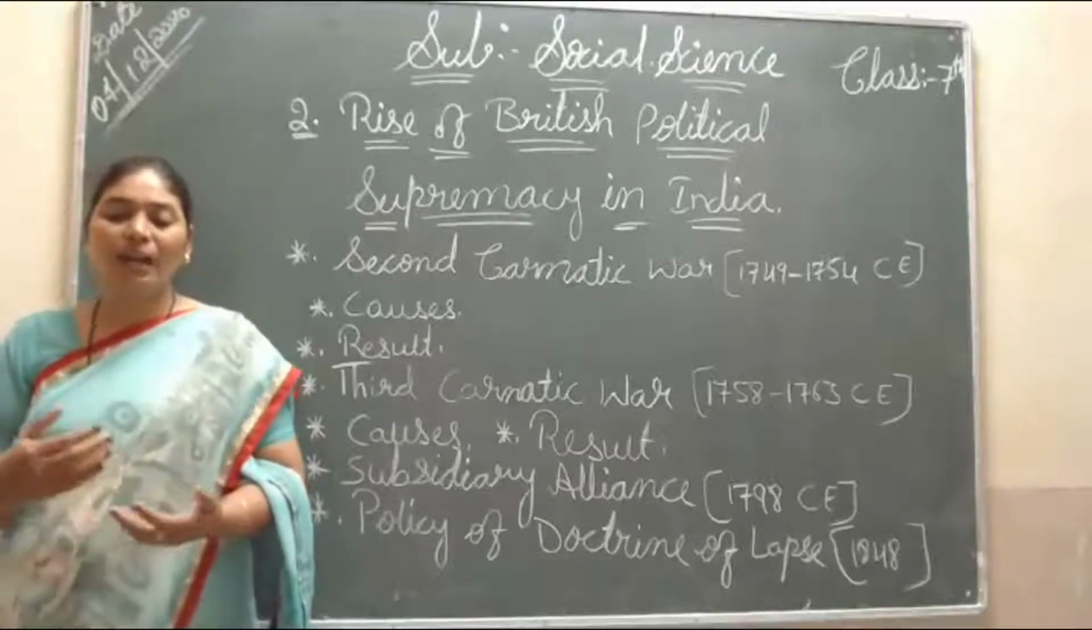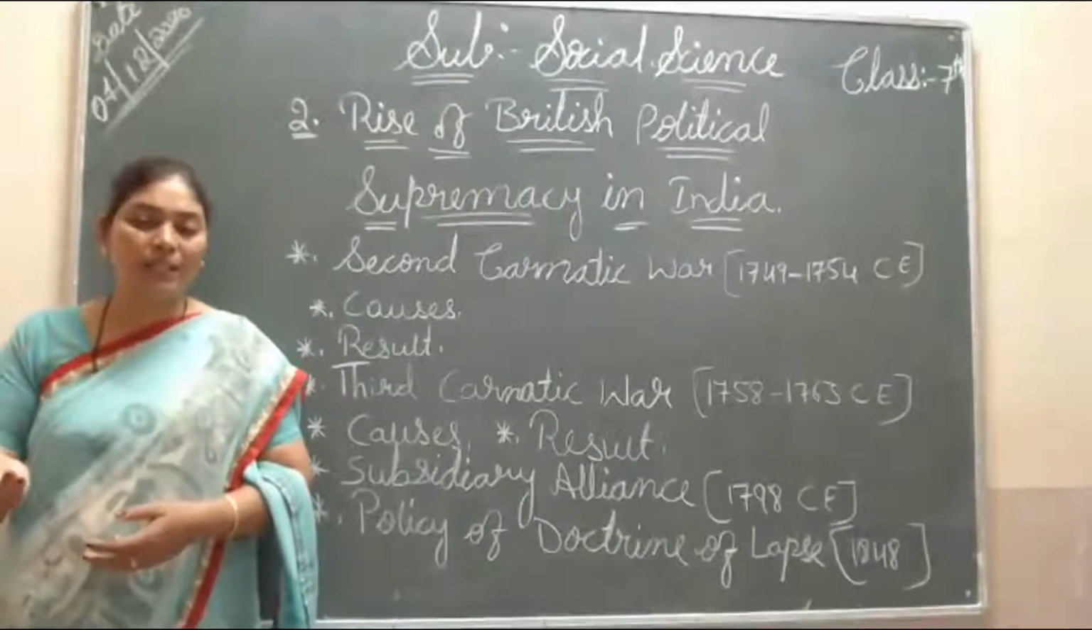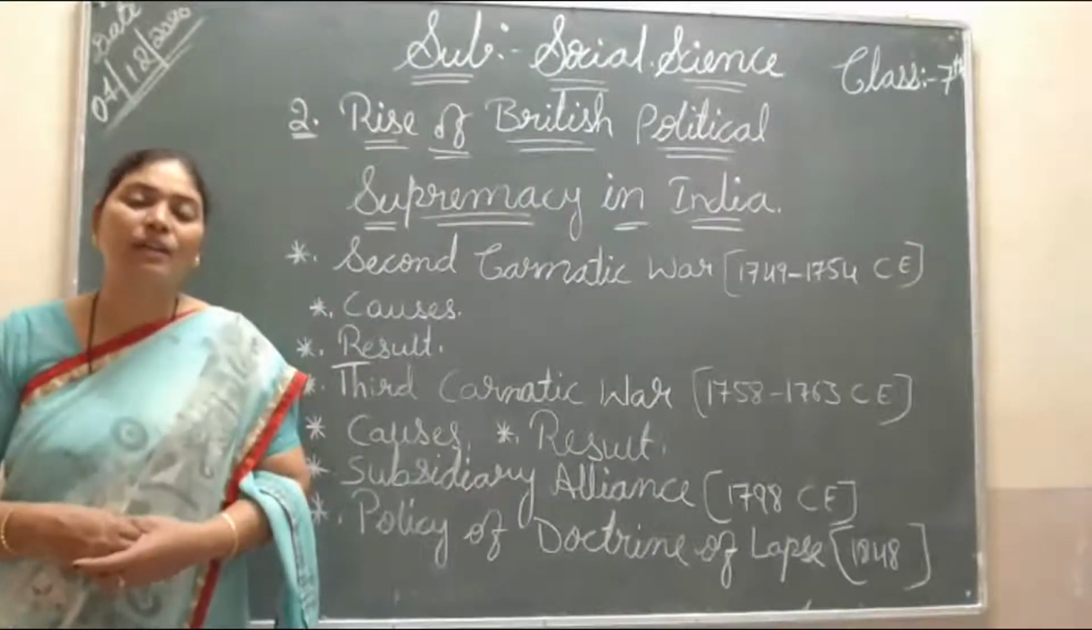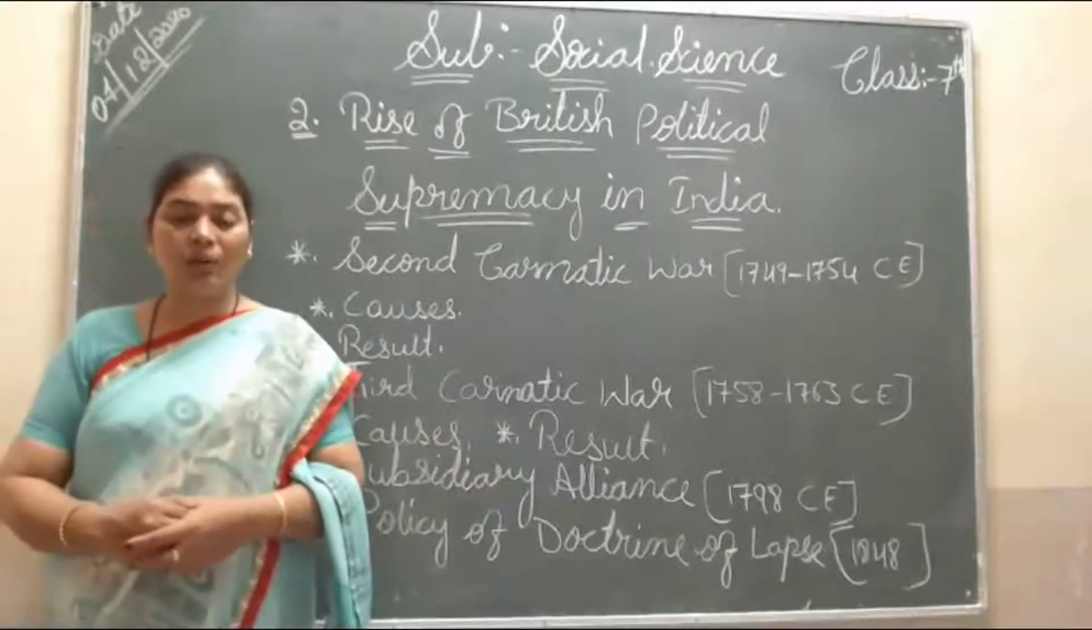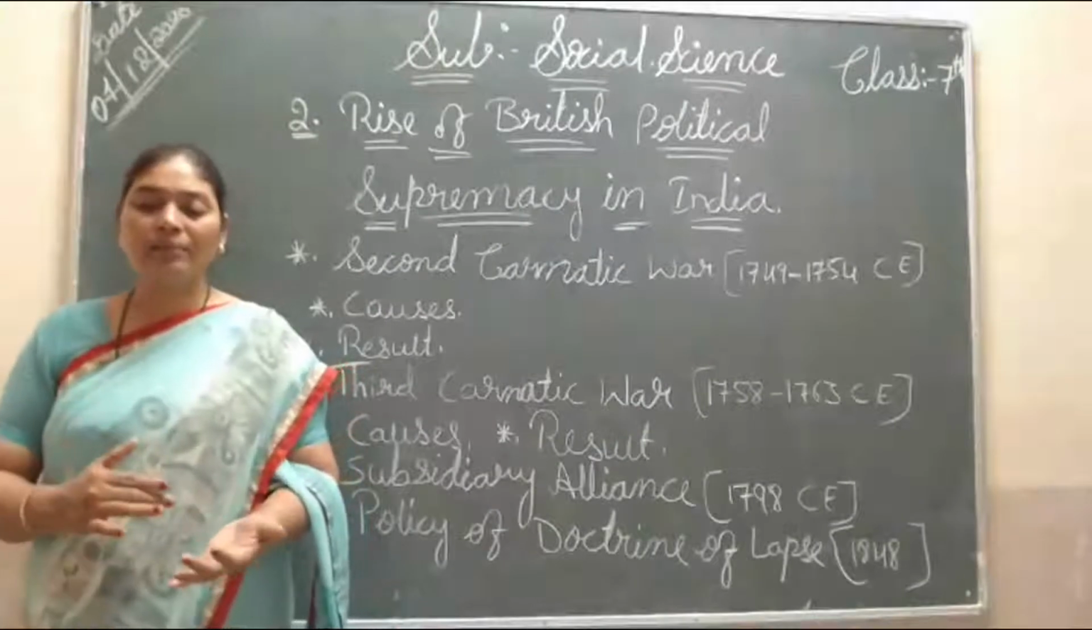Then, meanwhile, they started ruling in their own name, and in Arcot, Chand Sahib was also killed and Muhammad Ali became the Nawab. Muhammad Ali was Anwaruddin's son. So he came and became the Nawab of Arcot, and Chand Sahib was killed.